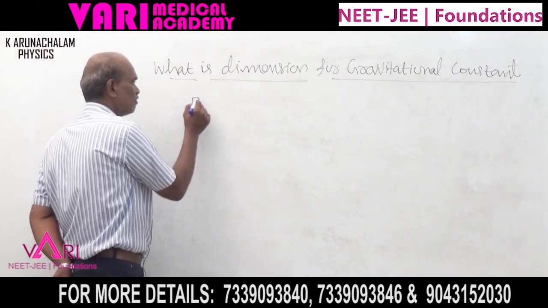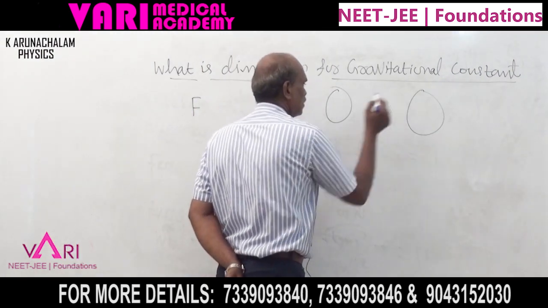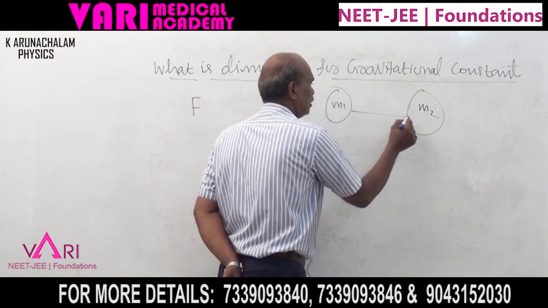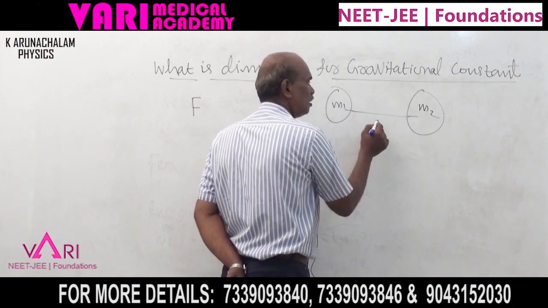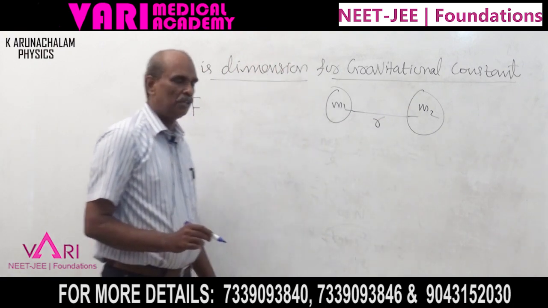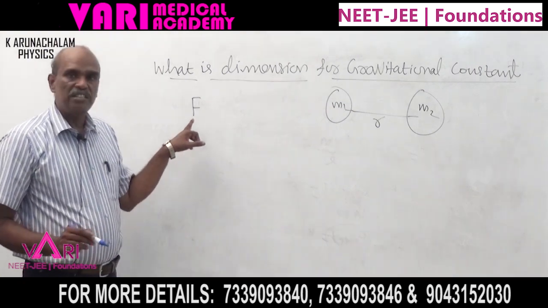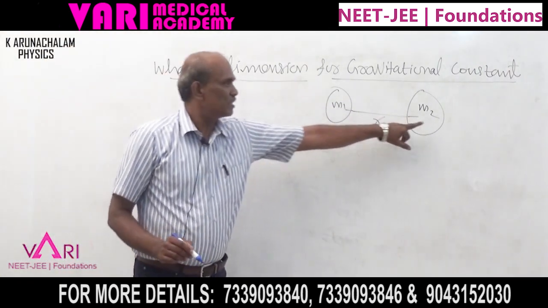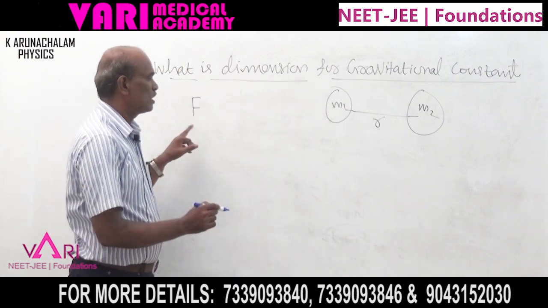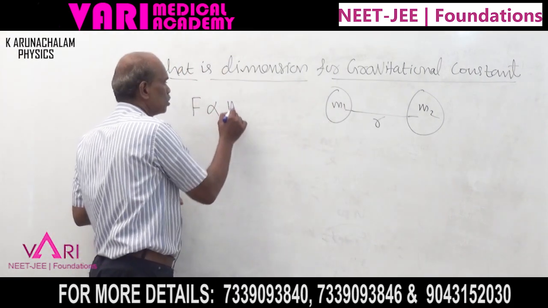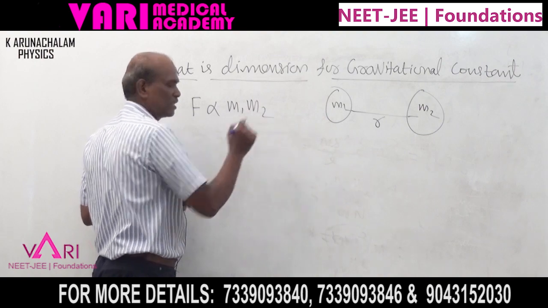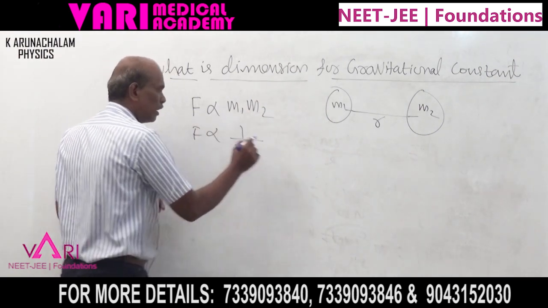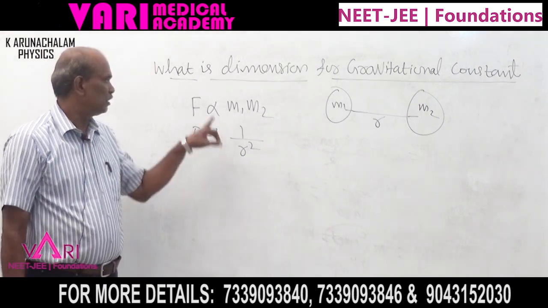This is one mass m1, this is another mass m2, and the distance between the two masses is r. The universal law of gravitation says the force of attraction between two masses is directly proportional to the product of their masses and inversely proportional to the square of the distance between them.